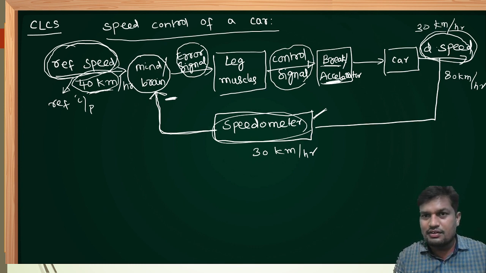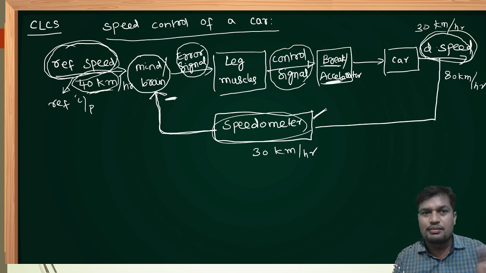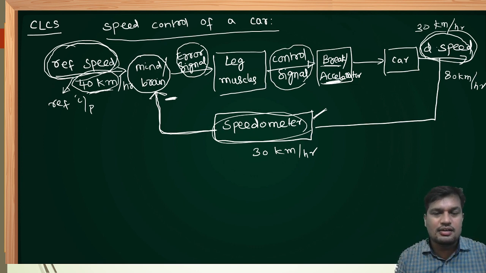So whenever I apply brake, definitely the speed of the car reduces, and I can reach my reference speed, which is 40 km per hour. That I can check through the speedometer. In this way, somebody, me or you, anybody can control speed in a car. It is happening automatically because of feedback.